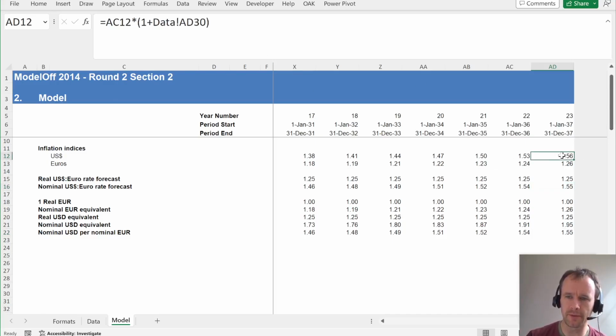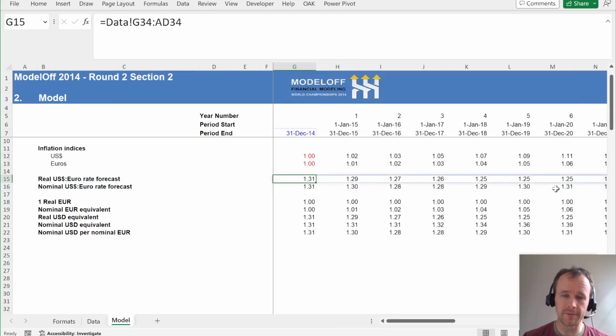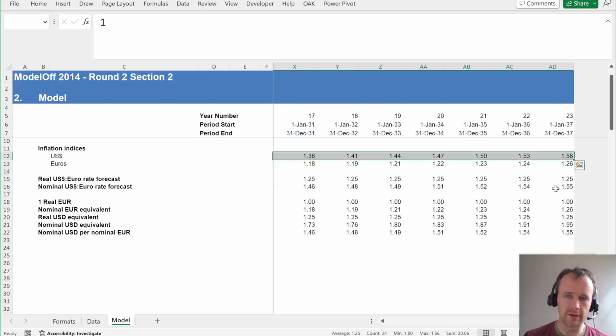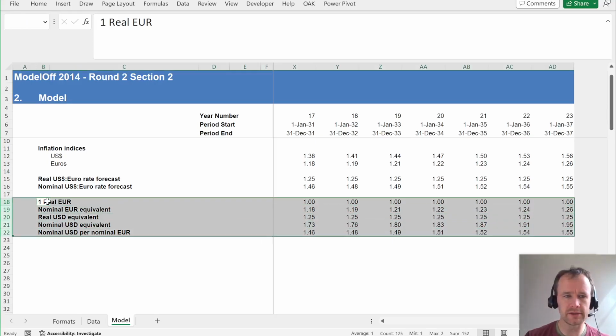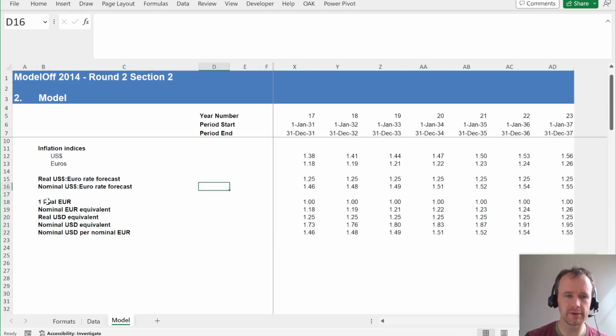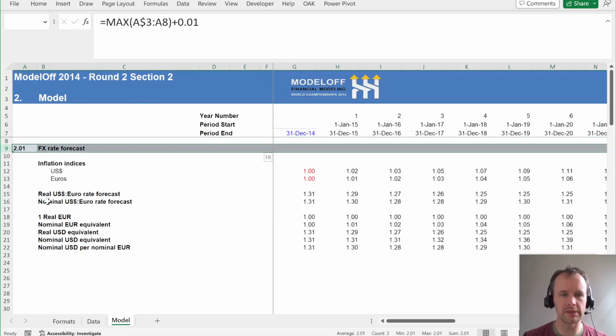Another, more intuitive way of thinking about it is that in theory you multiply by one of these and divide by the other. I'm using euro to buy dollars, and the purchasing power of dollars is going down more over time, while the purchasing power of euro is going down less. So in other words, my euro should be buying me more dollars over time. So you want to divide by the smaller one and multiply by the bigger one. I'm going to leave this here just in case you find that helpful. That's just a way of thinking about things. I'll leave the units alone for now. Okay, so that's the FX rate forecast.